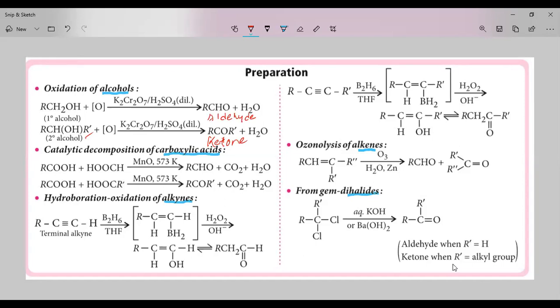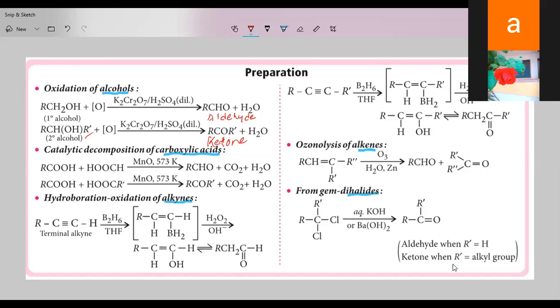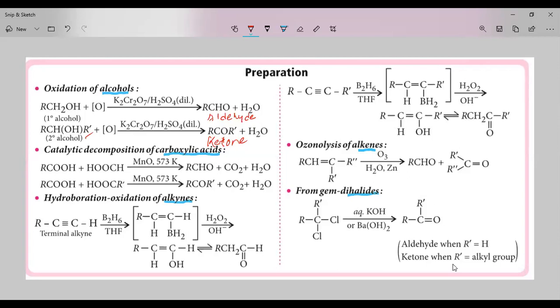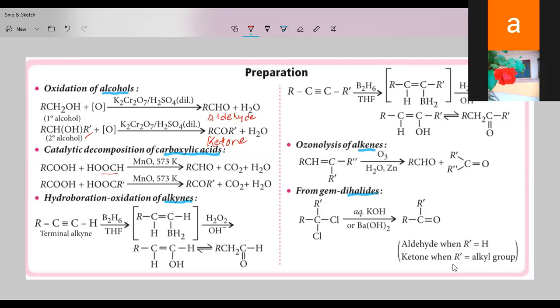Fine. Next, catalytic decomposition of carboxylic acid. Here you can see one carboxylic acid. Upon heating, passing the vapors over manganese oxide at 573 Kelvin, you are going to get the aldehyde. Here we have to take formic acid, and you are going to get the aldehyde. And here, carboxylic acid upon treatment with higher acids, what you are going to get? You are going to get the ketones.